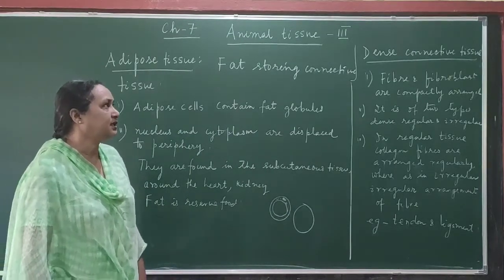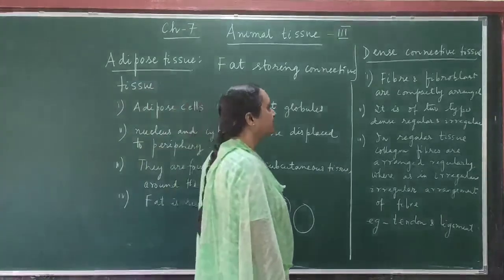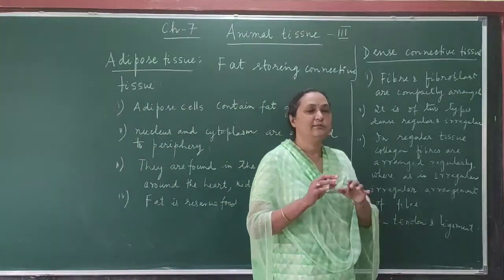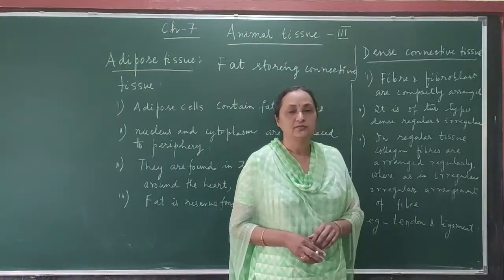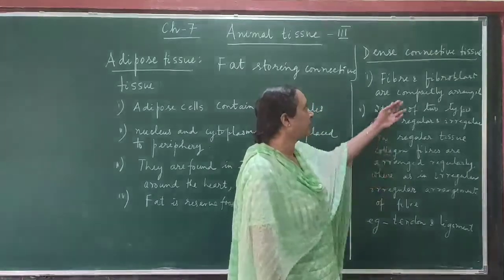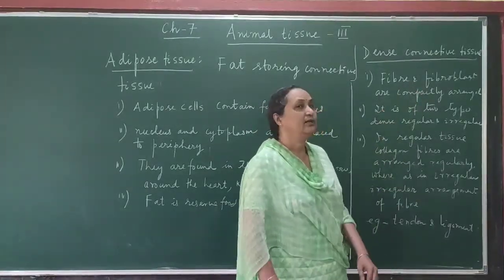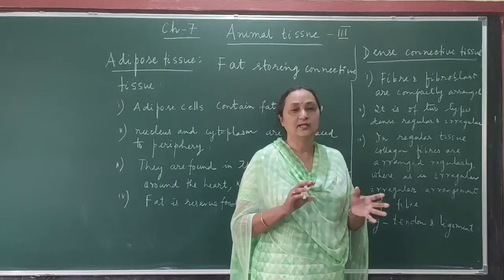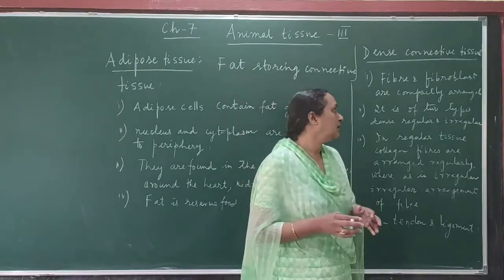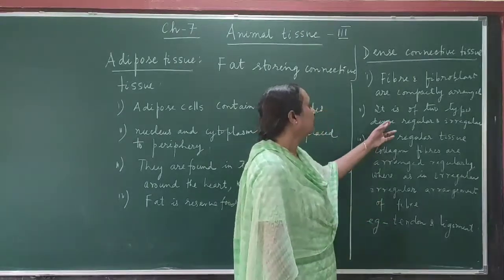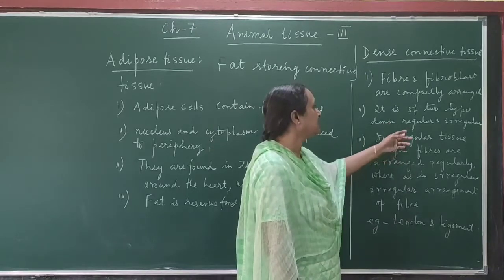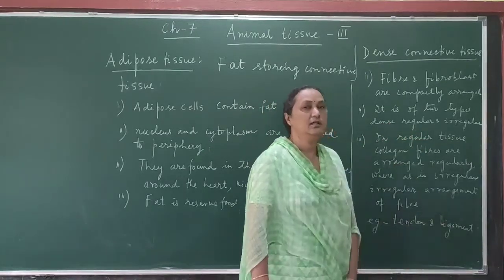Now the next type of connective tissue is dense connective tissue. In the loose connective tissue the fibers are loosely arranged, whereas in the dense connective tissue the fibroblasts and the fibers are compactly arranged. That is the difference between the loose and the dense. There are two types of dense connective tissue. One is regular, another is irregular.